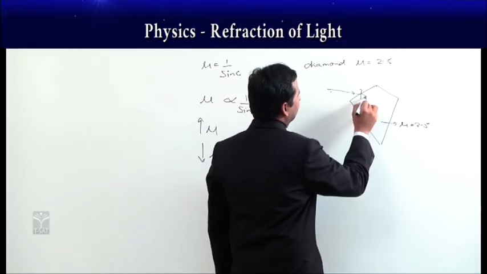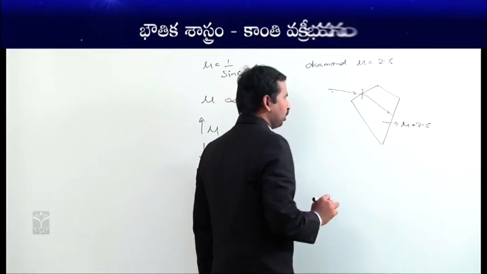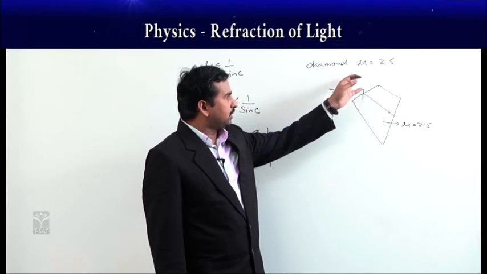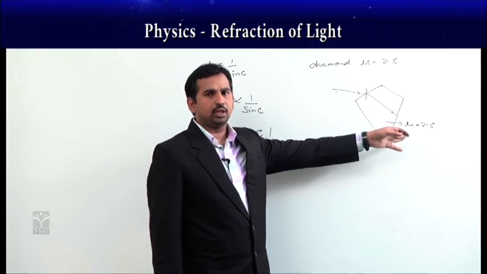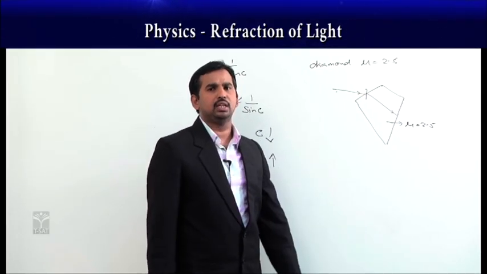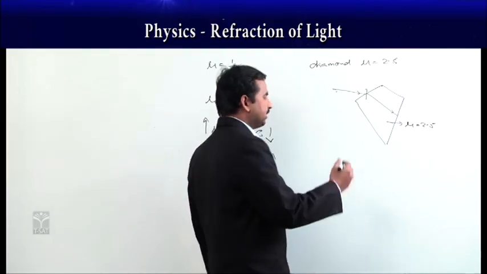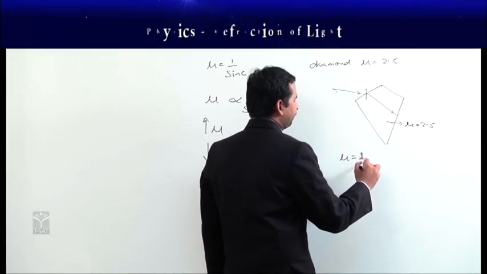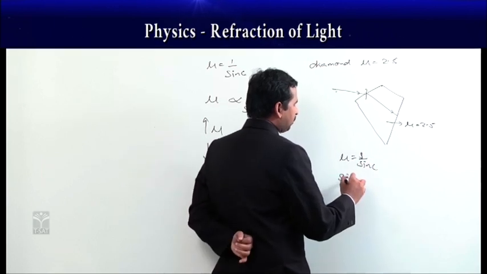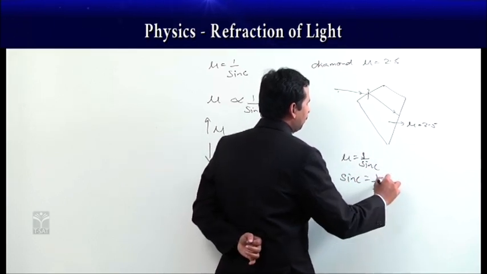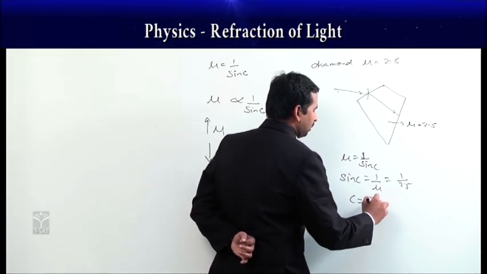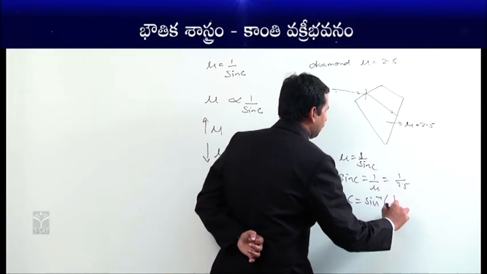Due to refraction, the light ray bends towards the normal like this. As the refractive index is 2.5, the critical angle is very small. As mu is equal to 1 by sin c, sin c is equal to 1 by mu, which is 1 by 2.5, so c is equal to sin inverse of 1 by 2.5.